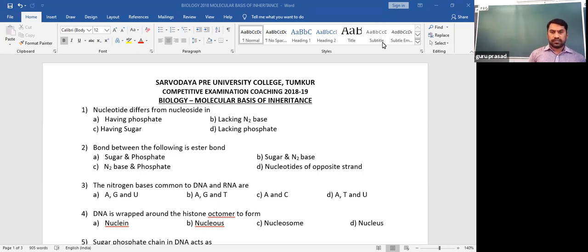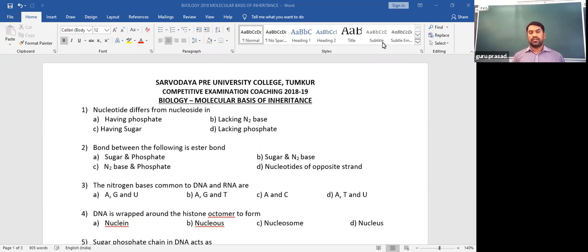Later on, after DNA, then RNA. RNA is one more nucleic acid, and in eukaryotes, where DNA acts as a genetic material, this RNA helps in protein synthesis. We have different types of RNA like mRNA, tRNA, rRNA, having their specific functions, and that also we come across.